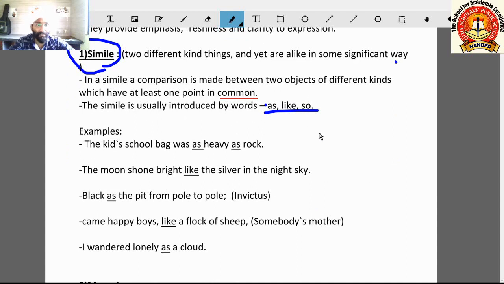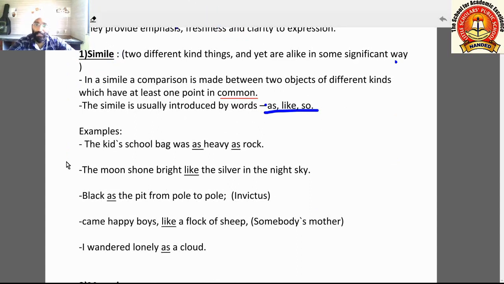Now let us see some examples. First example: the kid's school bag was as heavy as rock. See here, school bag and rock. These two things are compared here. And what is significant, the important thing, is the heaviness.